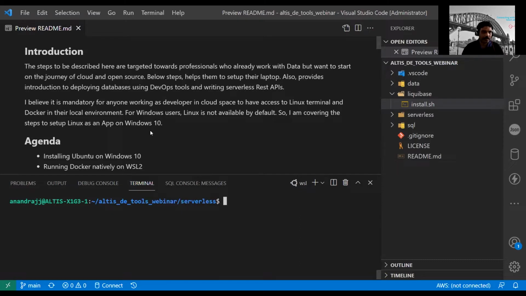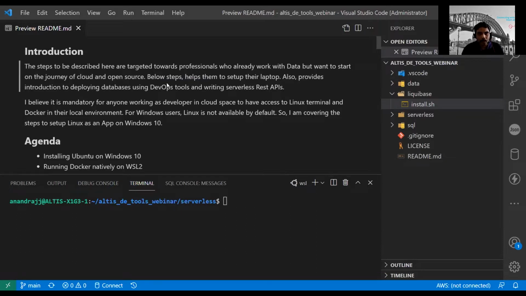All of the steps that I'm taking you through are available on Git. I have already posted that on LinkedIn. You can also go to my GitHub and follow these steps, or follow along with this video, and make the same setup on your laptops as well.